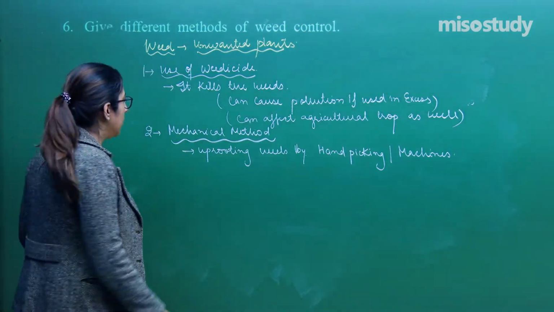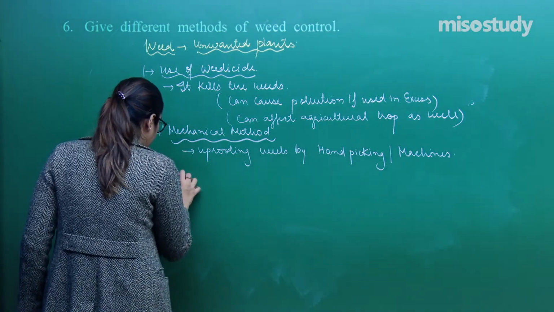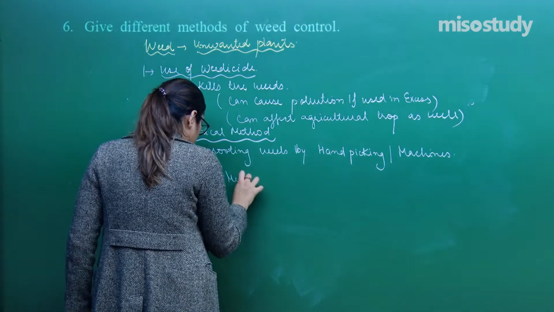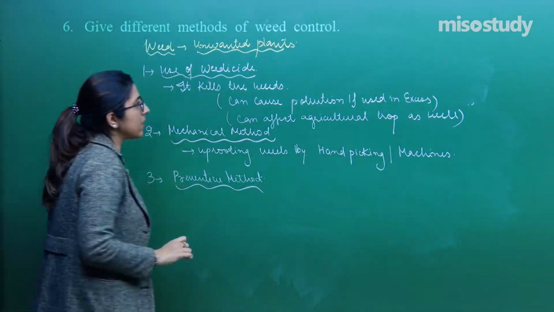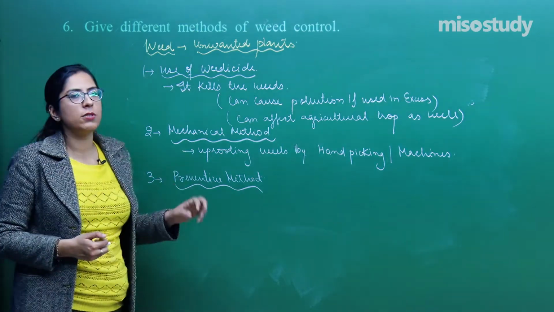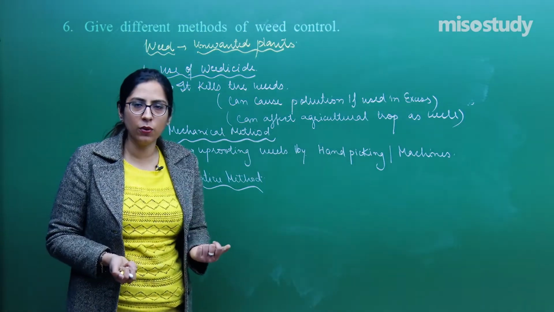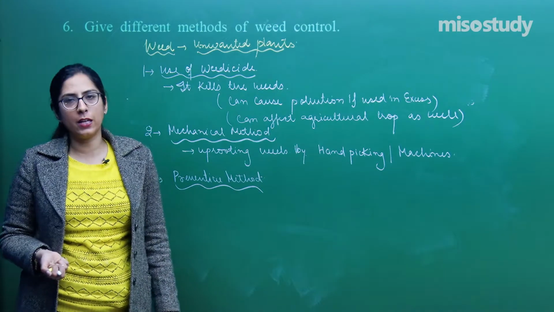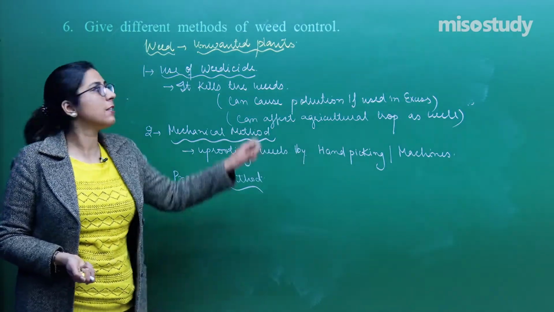Let's talk about the third method. The third method is a preventive method. As the name indicates, preventive means prevention of something, right? And we always know that prevention is better than cure. How can we do that? We can prepare a proper bed for our agricultural crop. At that time, there will be no space for the growth of these weeds.